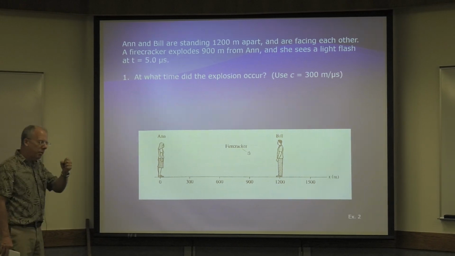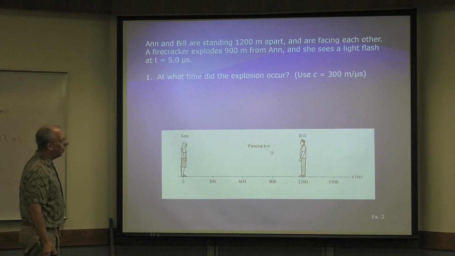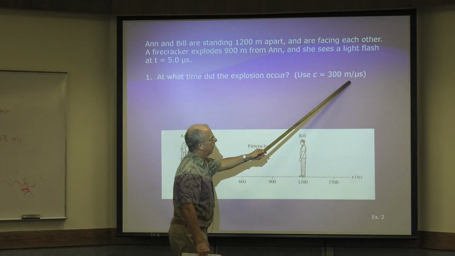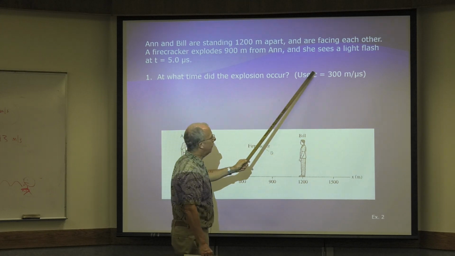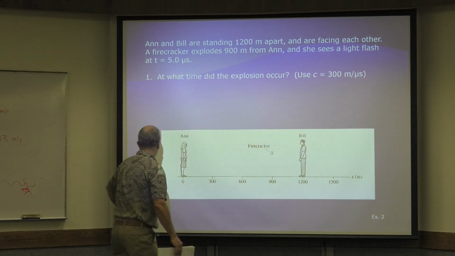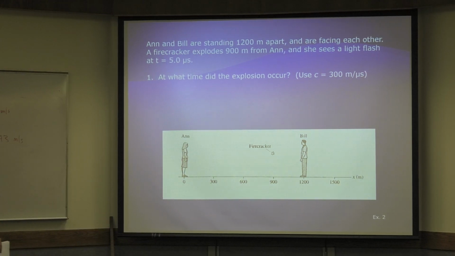All right, that's when she perceives it. Now the question is, when did the explosion occur? Now here's something that you want to use to answer these questions. The speed of light is 300 meters per microsecond. So everybody pause your video and figure it out.